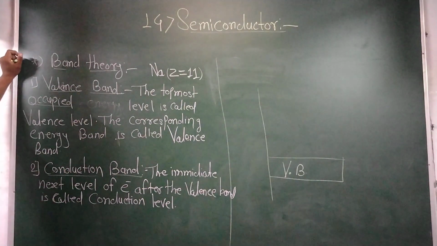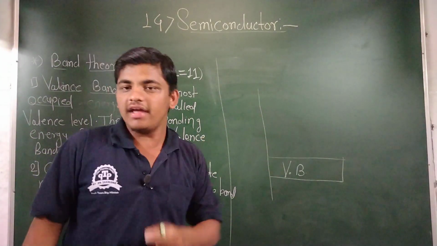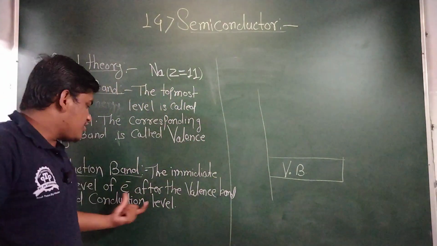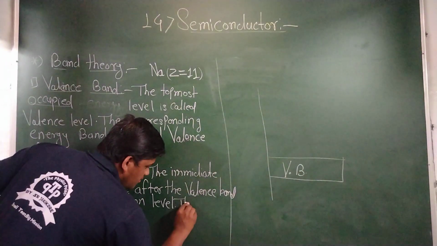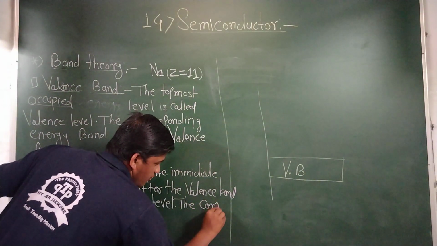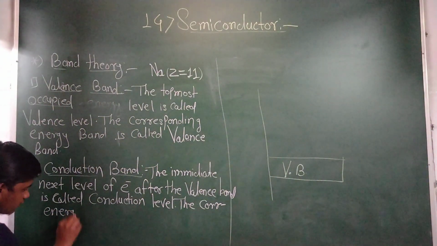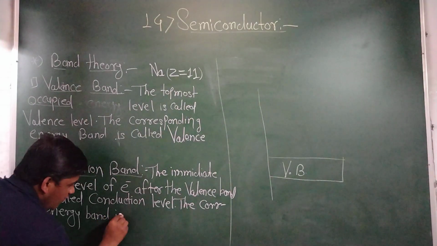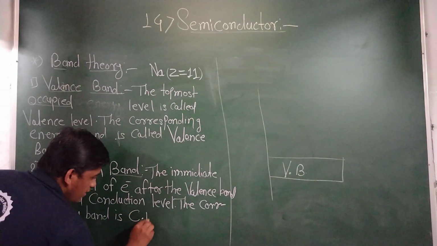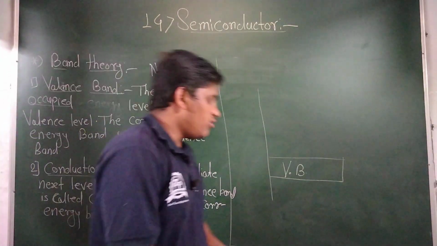The immediate next level of the electron is called the conduction level, and the corresponding energy band is the conduction band. I will write CB as the short form of conduction band. This is all about the conduction band.